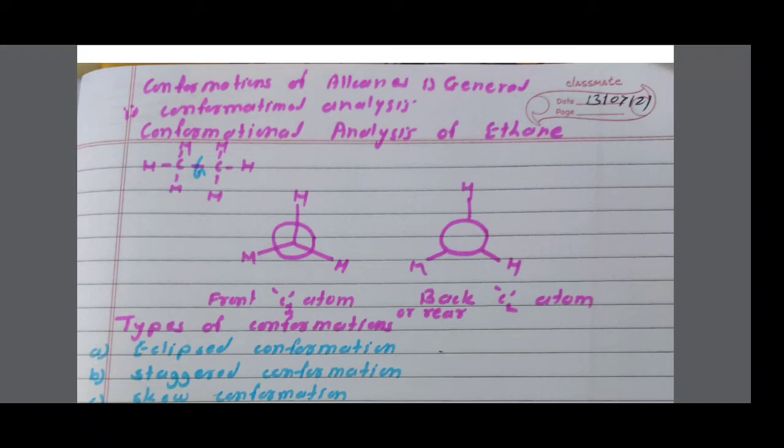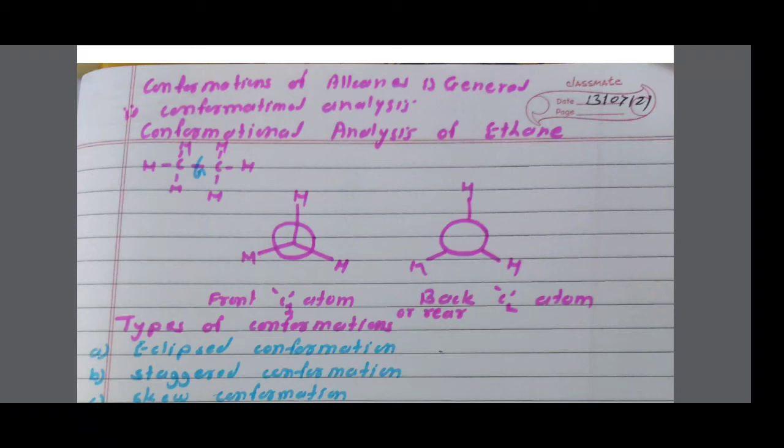Then we study here in detail the conformational analysis of ethane. Ethane CH3 CH3. Here ethane shows various conformations due to the rotation about the carbon-carbon single bond. I am showing here the structure. First is a circle. At the center of the circle, I am drawing three bonds from the circle, three hydrogen atoms attached.